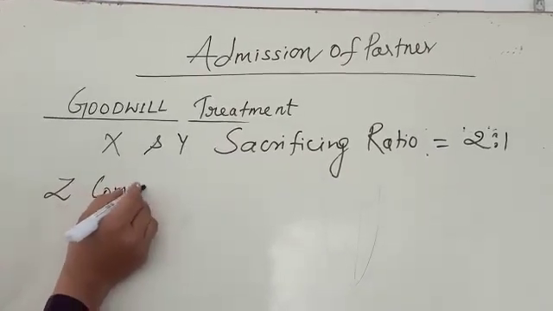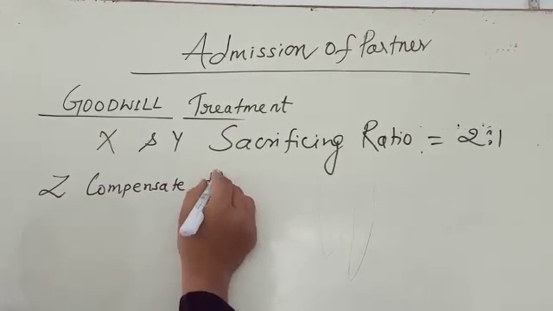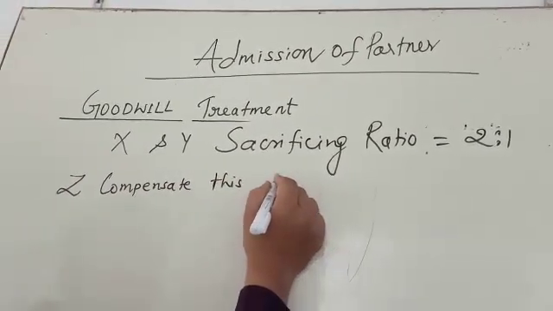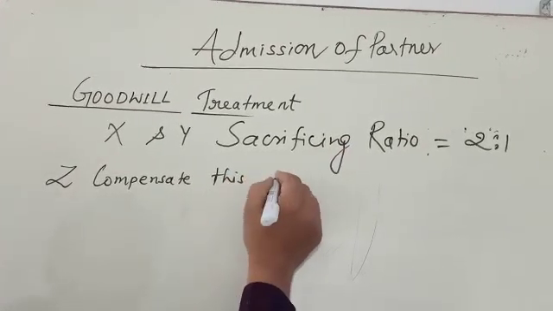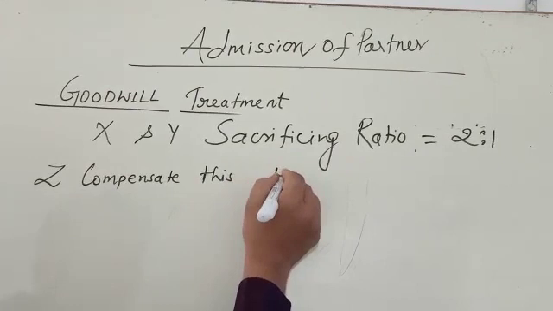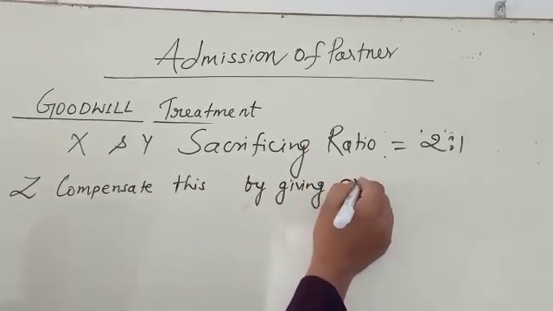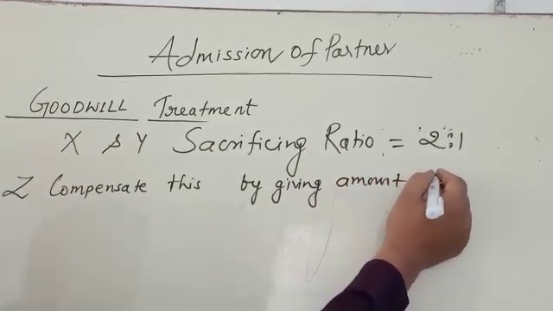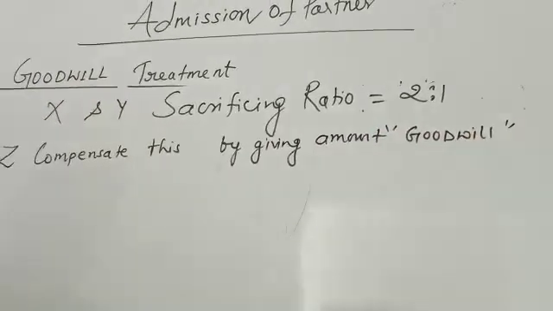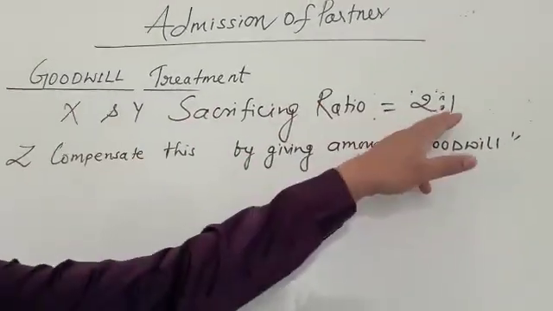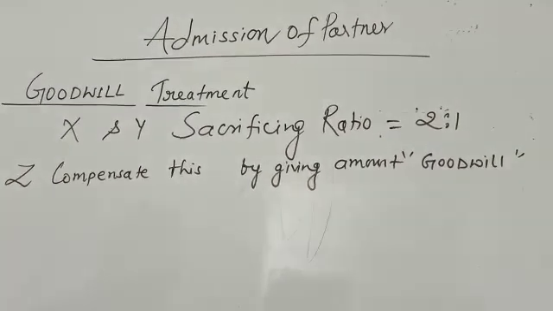So Mr. Z compensates this by giving an amount that is called goodwill. Simple, my dear student. X and Y sacrifice in the ratio 2:1 towards Z. Mr. Z compensates this amount with the help of goodwill.